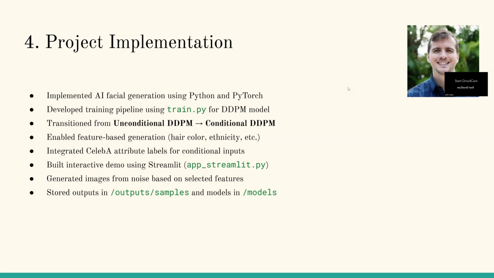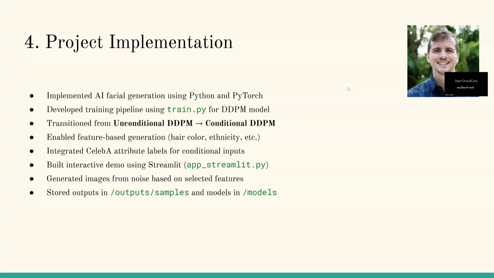For the implementation of our project, we used Python and PyTorch to build our facial generation system. Initially, we worked with an unconditional DDPM model, which generates faces purely from random noise without any control over the output. We then improved our system by implementing a conditional DDPM model. This allows us to guide the generation process by selecting specific features such as hair color or ethnicity.